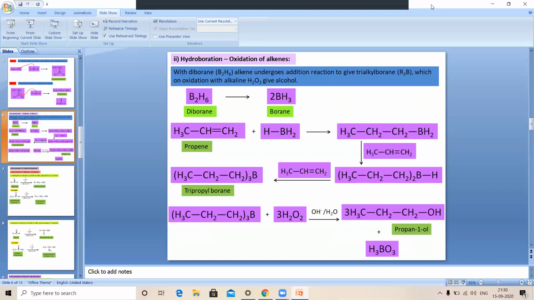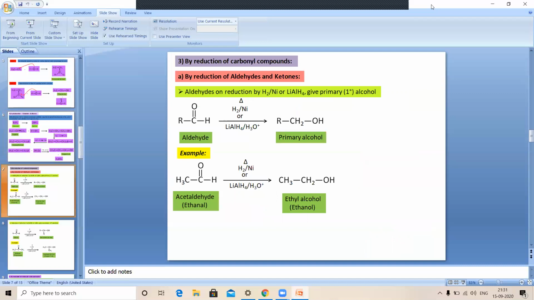This tripropyl borane, if we oxidize it by using hydrogen peroxide, then 1-propanol is formed. So this is also an important method. By oxidation of alkene, we can also prepare alcohols. So this is also a new method for the preparation of alcohols from alkenes.